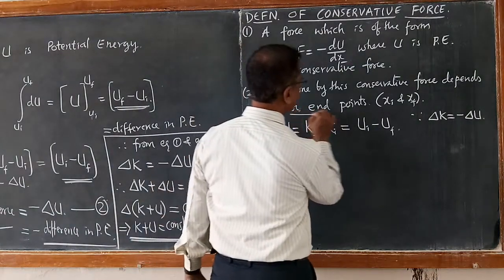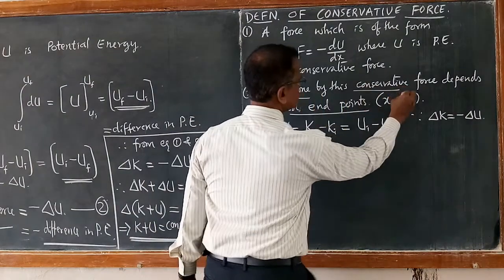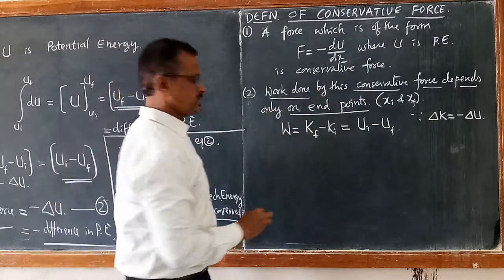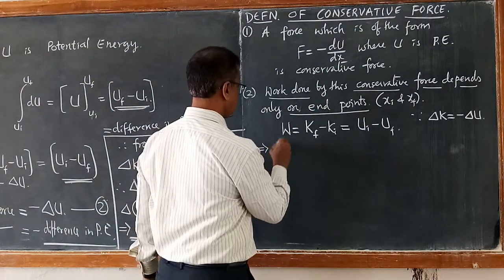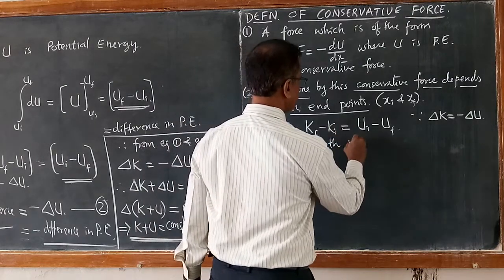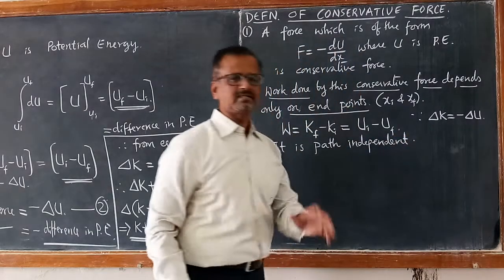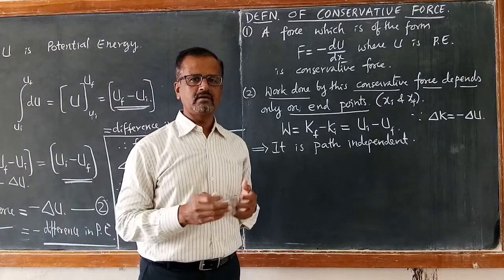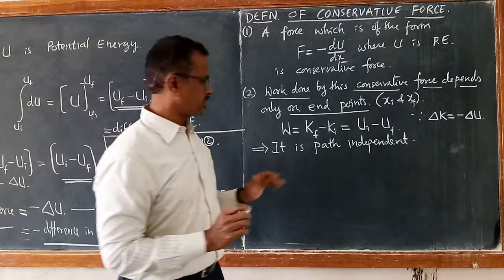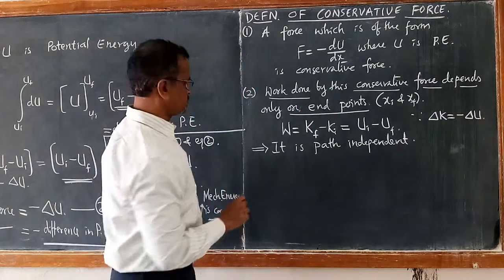It depends only on endpoints. It means the work done by the conservative force depends only on the initial and final position. It means it is path independent. It does not depend on the path on which the work is being done. It depends only on initial and final position. That is the meaning of the second point. So such a force is called a conservative force.